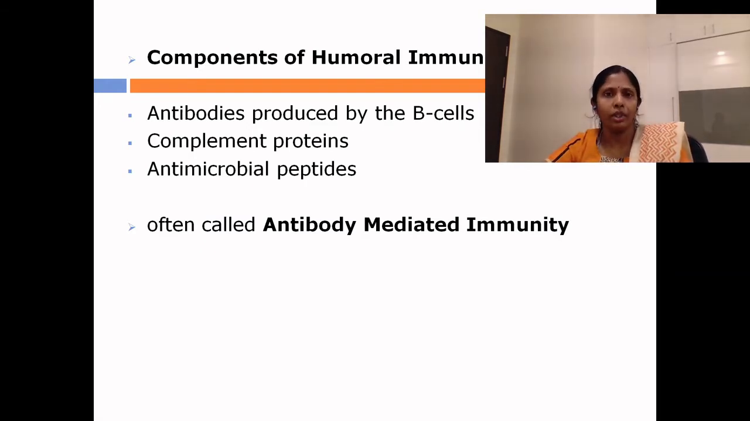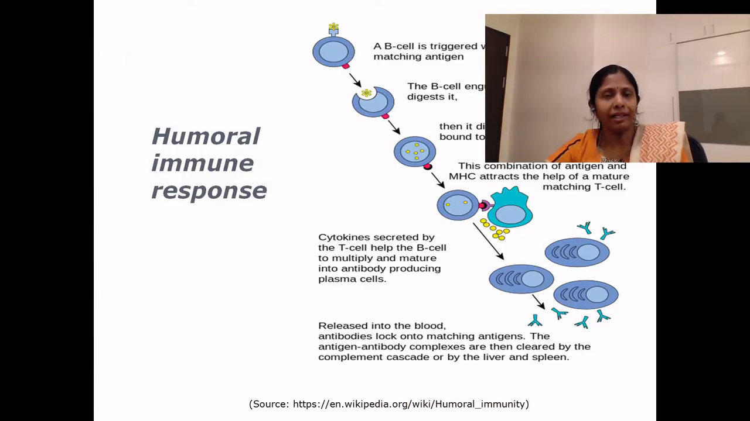The other components of humoral immunity, other than the antibodies produced by B cells, include complement proteins and several different antimicrobial peptides found in the body fluids. Even then, since antibodies are the most important component of this humoral immune system, it is sometimes referred to as antibody mediated immunity. Let us have a look at the detailed mechanism of the humoral immune response.